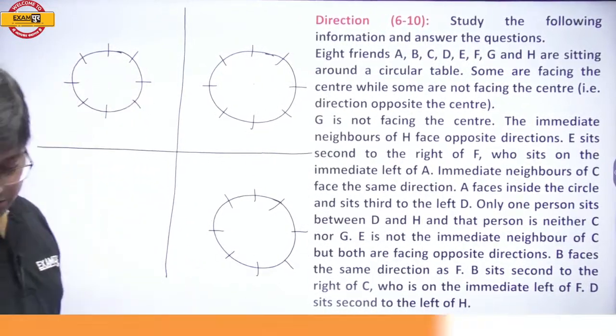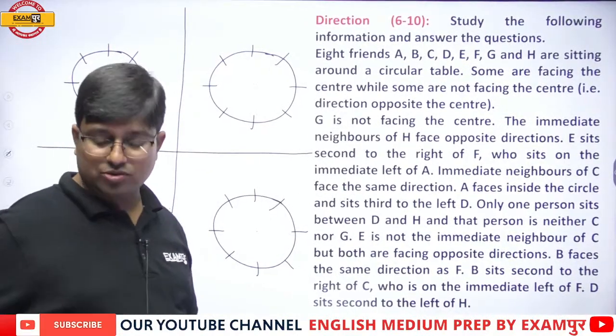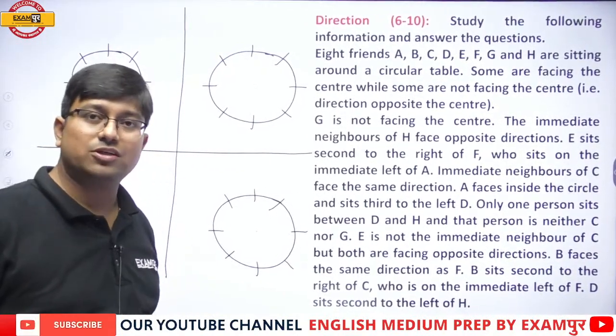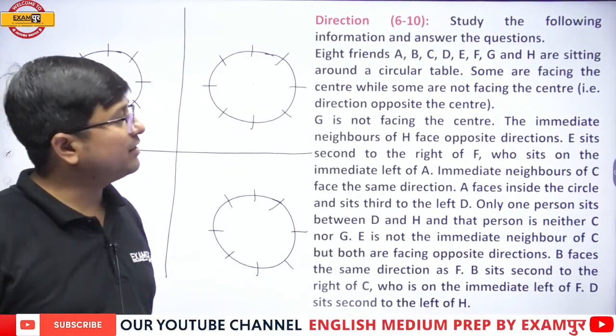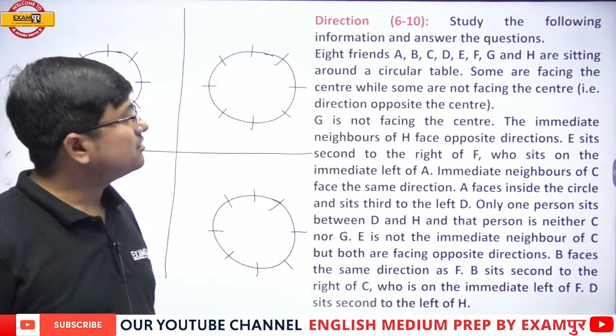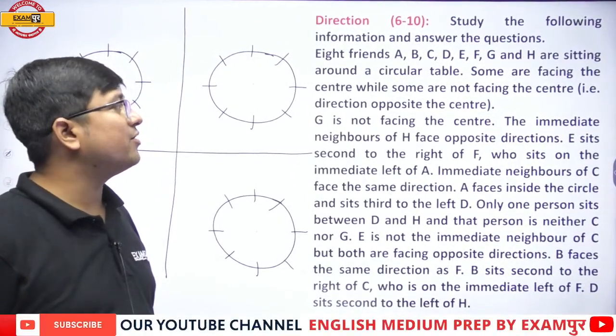Okay, now listen to me very carefully. The time is almost over. And now I hope that you will listen to me very carefully. See what is happening over here. 8 friends, A to H, sitting around a circular table. Some are facing the center while some are not facing the center.